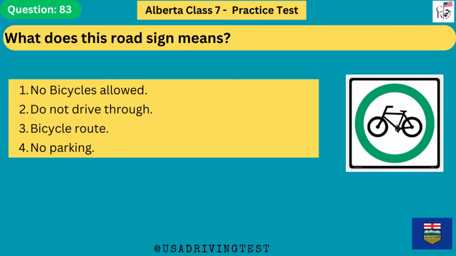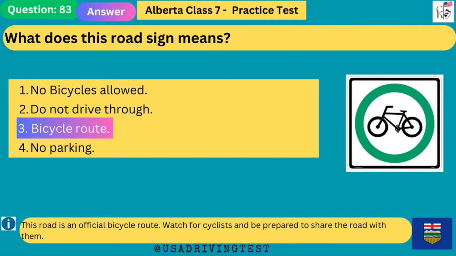What does this road sign mean? 1. No bicycles allowed. 2. Do not drive through. 3. Bicycle route. 4. No parking. The answer is 3. Bicycle route. This road is an official bicycle route. Watch for cyclists and be prepared to share the road with them.